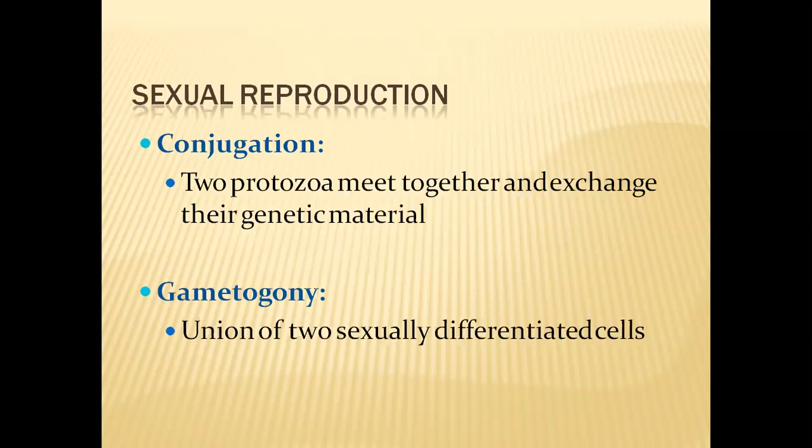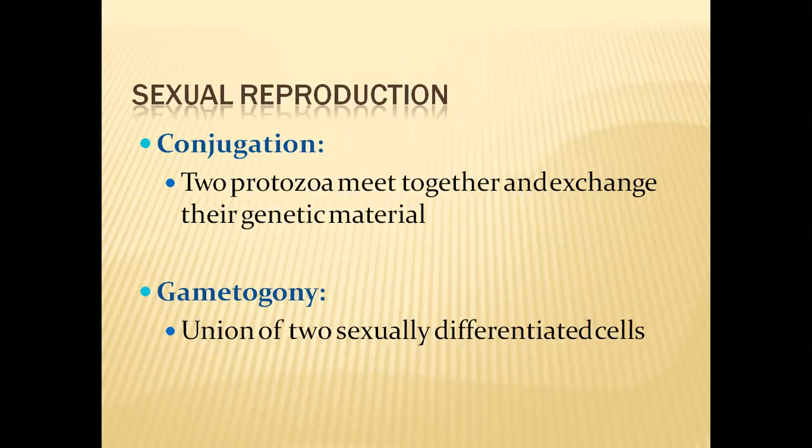And in gametogony, it is the union of two gametes. In this process, the mother cell forms gametes. The gametes of different parent cells unite to form a single zygote.